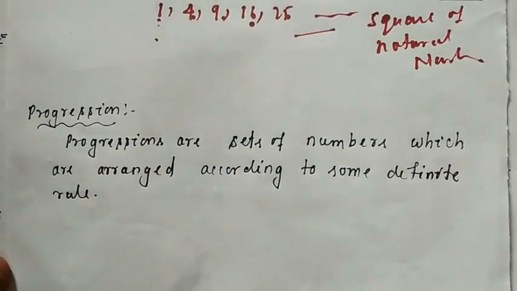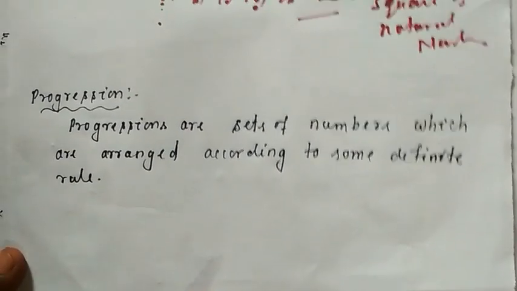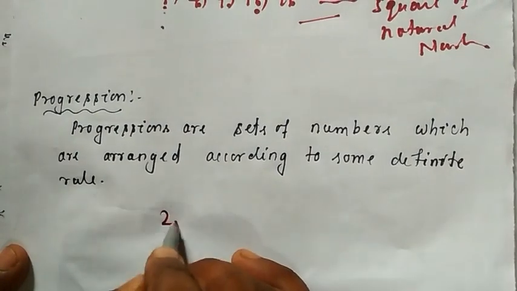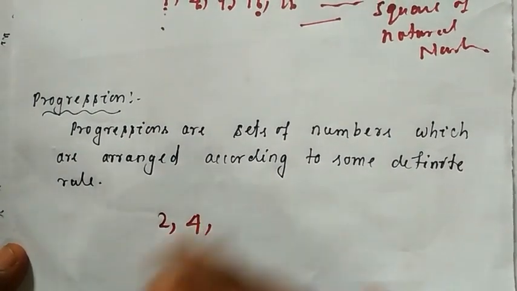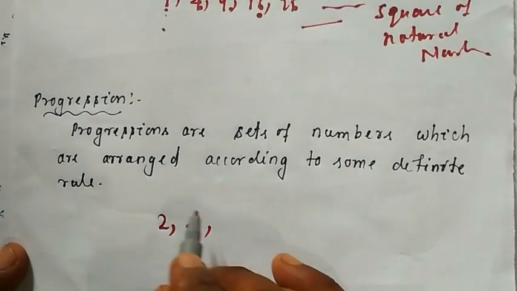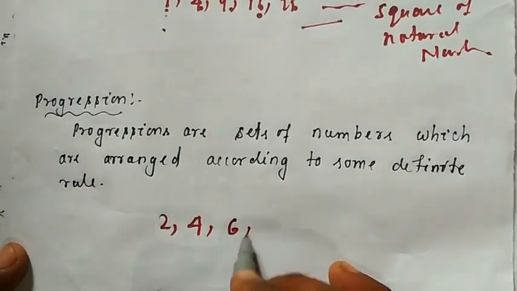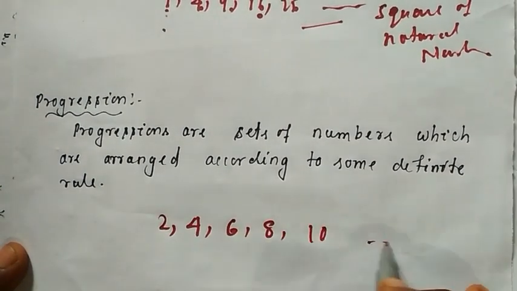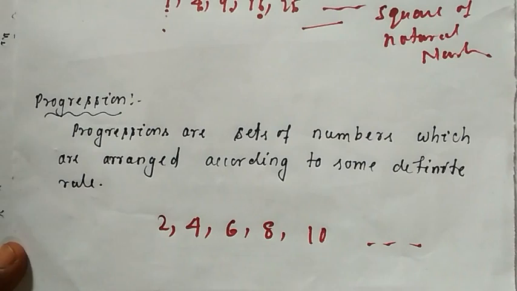I'll take one example. Listen here. An example of progression: 2, 4, 6, 8, 10. Why is this called an example of progression? This is also a set of numbers arranged according to a definite rule.